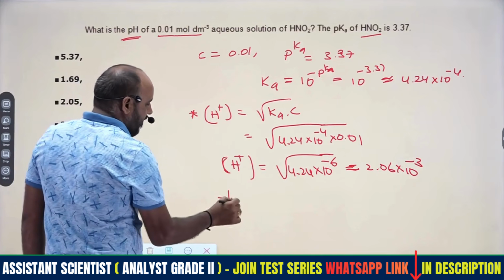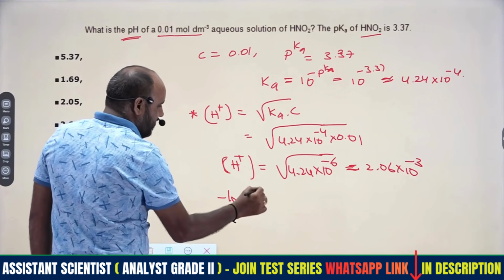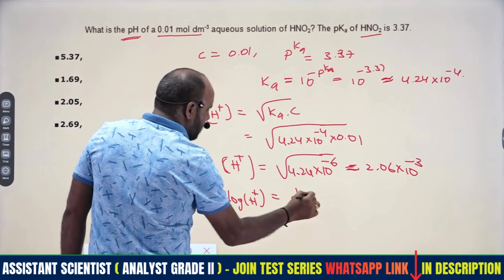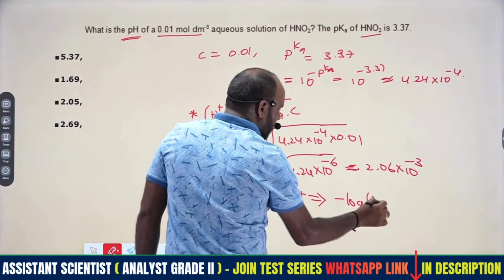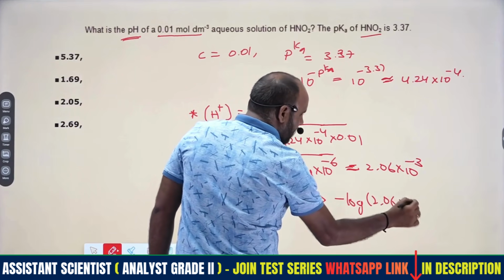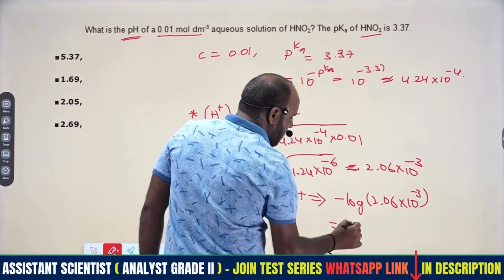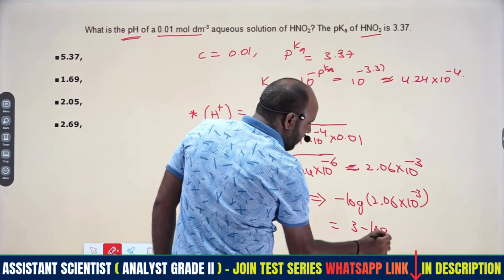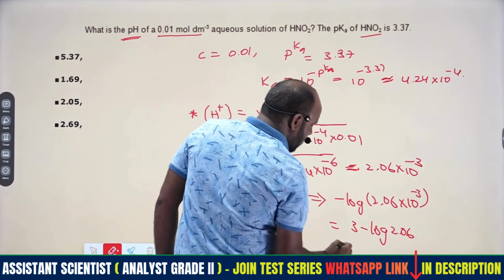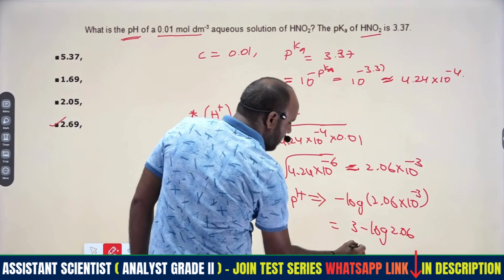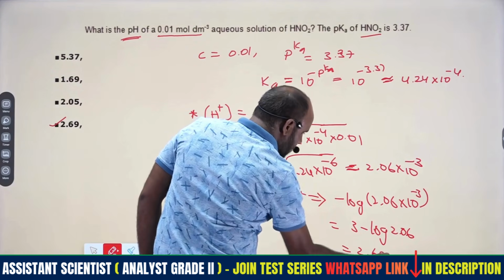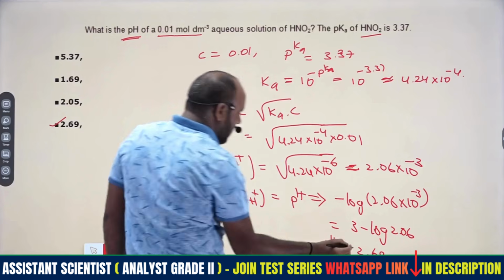By applying the minus logarithm of the H plus concentration, we get the pH. So pH is minus log of 2.06 into 10 to the power of minus 3, that is 3 minus log 2.06, which is approximately 2.69. This is the pH.